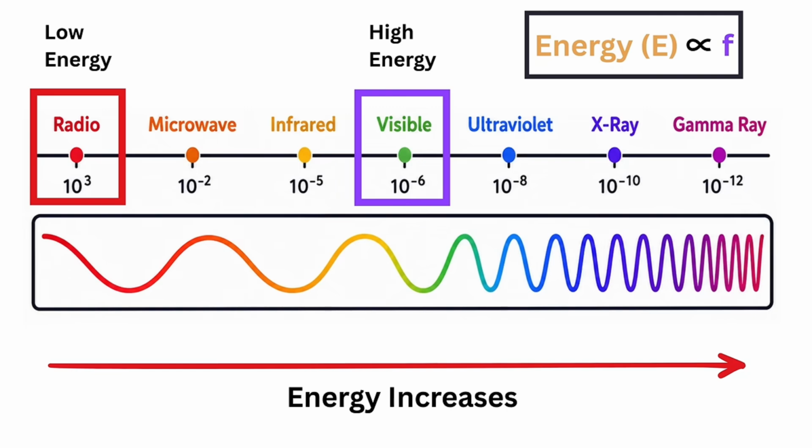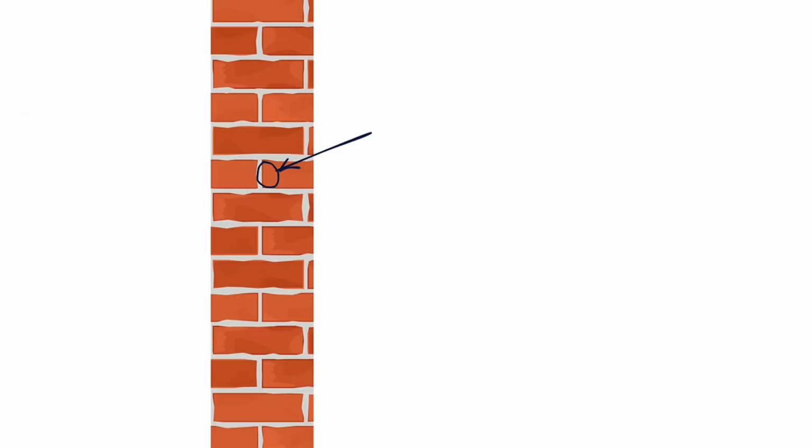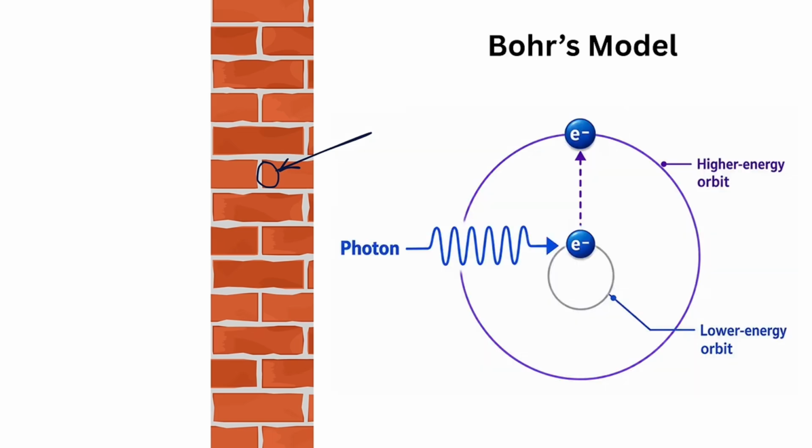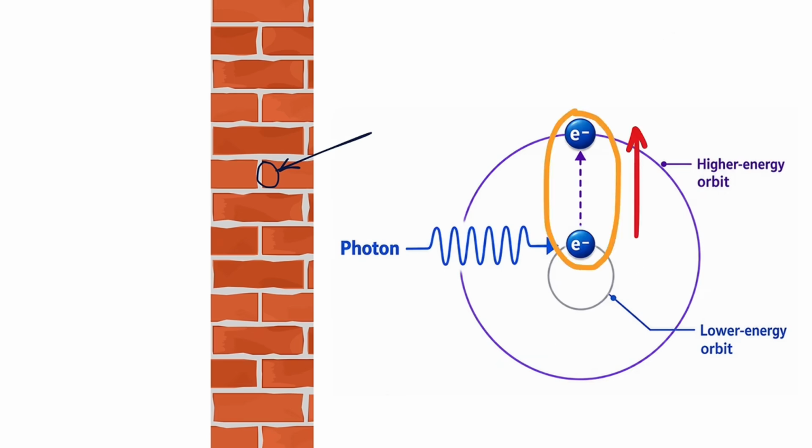To understand why this matters, let us now look at what happens inside a brick. Every brick is made up of atoms, and each atom contains electrons. According to Bohr's atomic model, these electrons can exist in their orbits only in certain allowed energy levels. They can move to a higher energy level only if they receive exactly the required amount of energy.